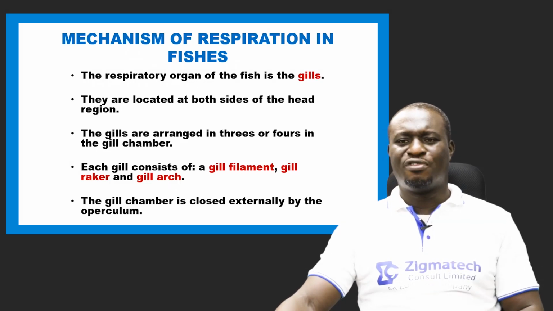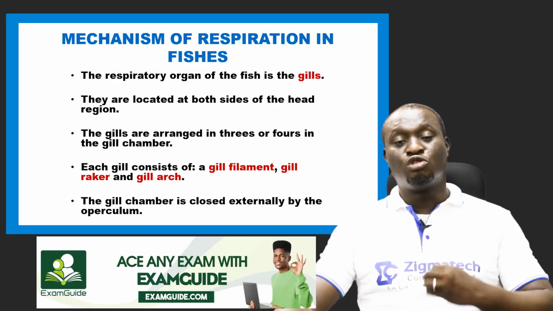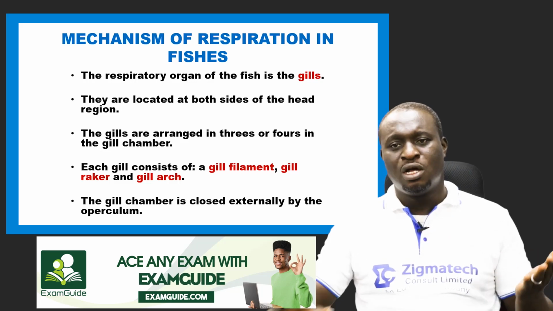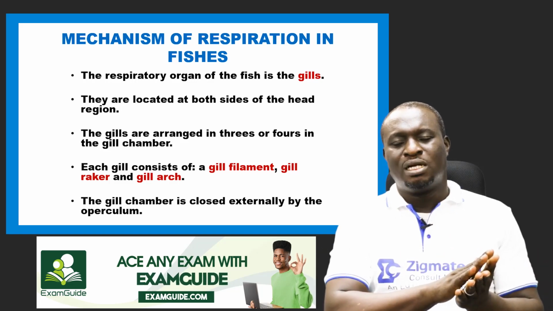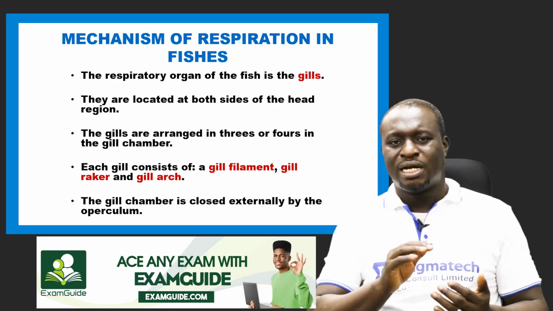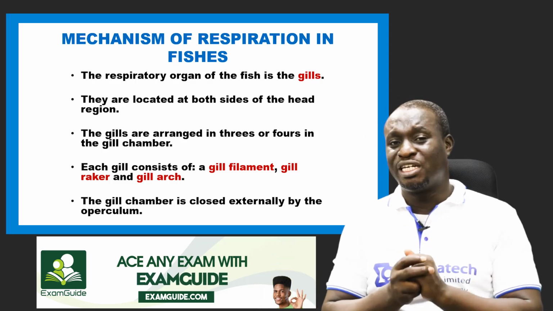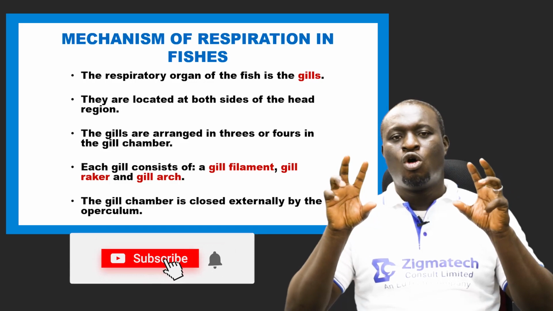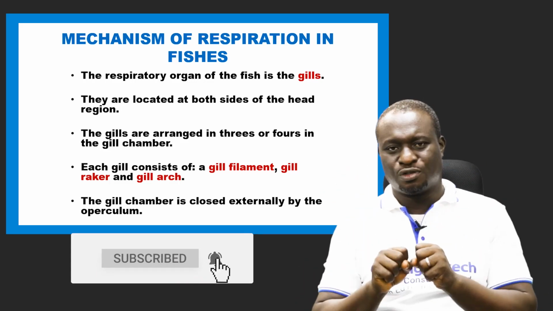The gill arc serves as a foundation from which the gill rakers are produced. The major function of the gill rakers is to hold down food particles.